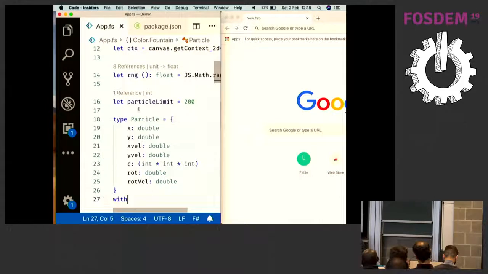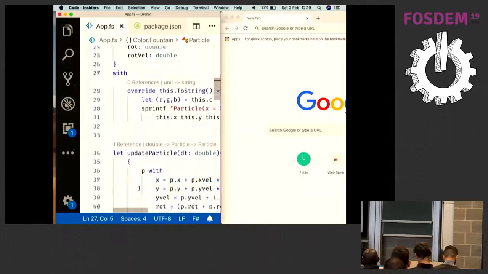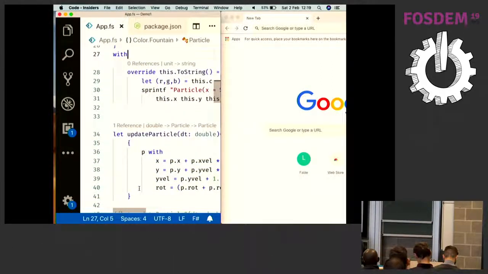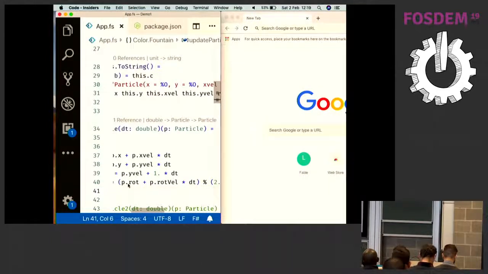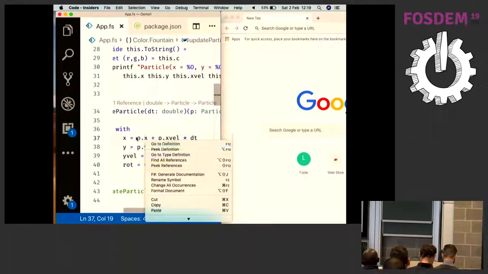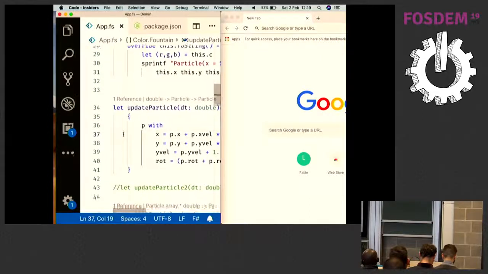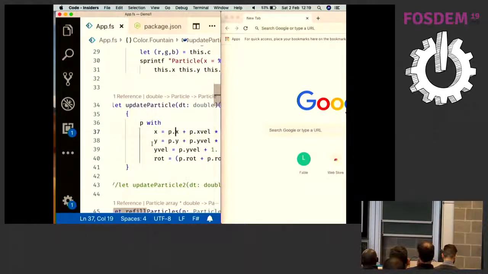So this is a type representing a particle. It has its coordinates x and y. It has velocities. It has color and some other stuff. And the second important thing is a function that updates the particle. So it takes an existing particle. It takes the change of time that happened since the last update, and then it returns a new particle with new coordinates and stuff.